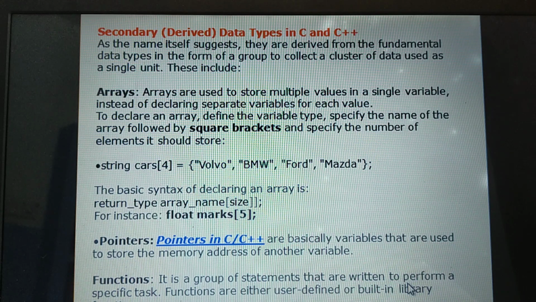This is our program. Functions are either user-defined or built-in library functions. While declaring functions also, we need a data type. Pointers and functions I will teach you deeply later.